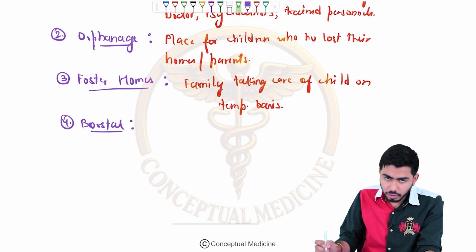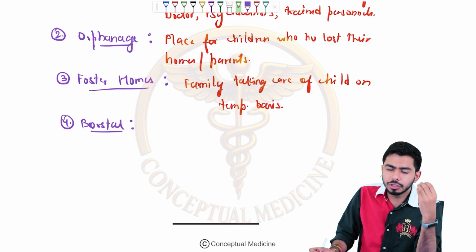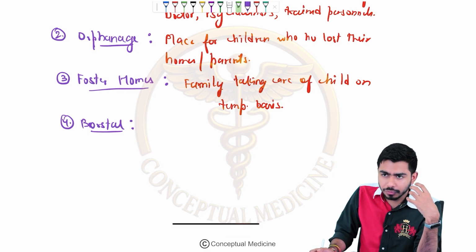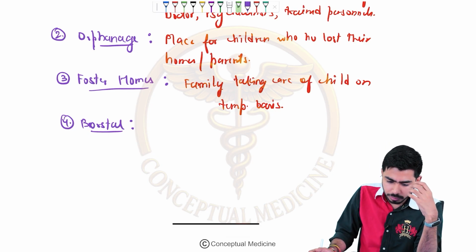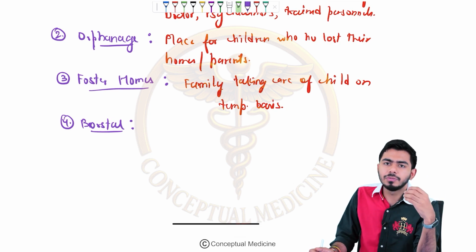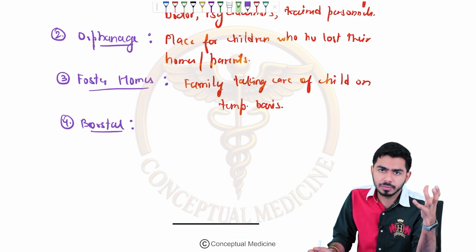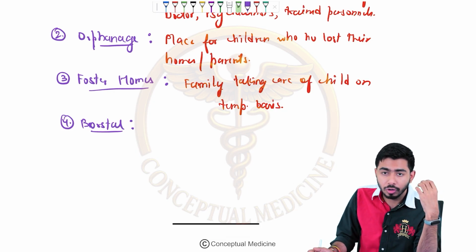If we talk about the brothel, this is a very disciplined place. This is an institution or establishment which is very disciplined, and usually the boys more than 16 years old will be sent over there, or the boys who are not disciplined and who are not listening to anyone.